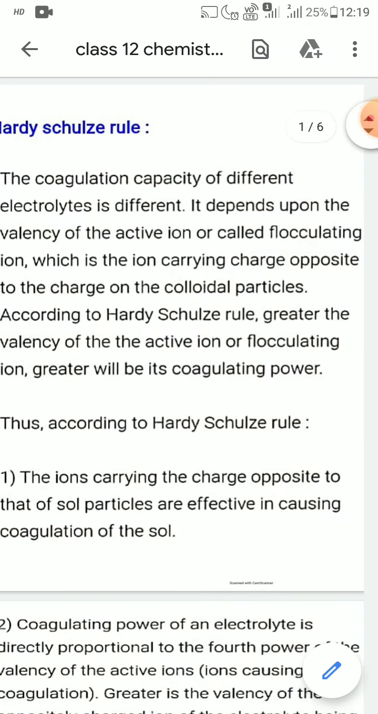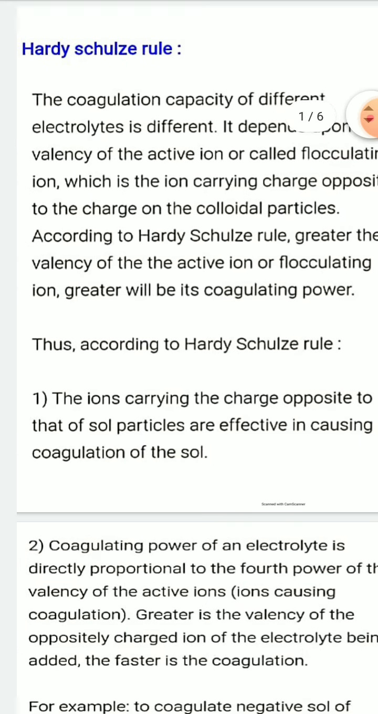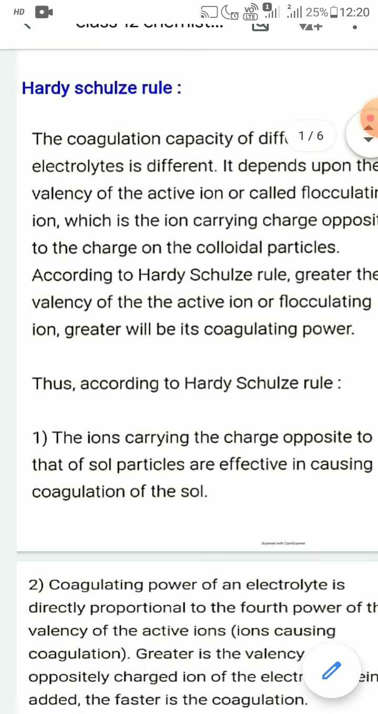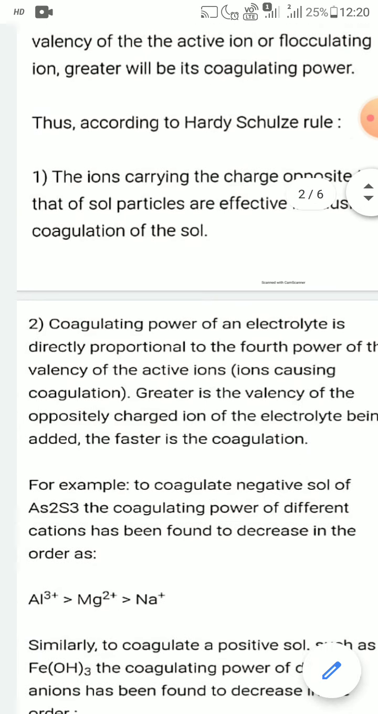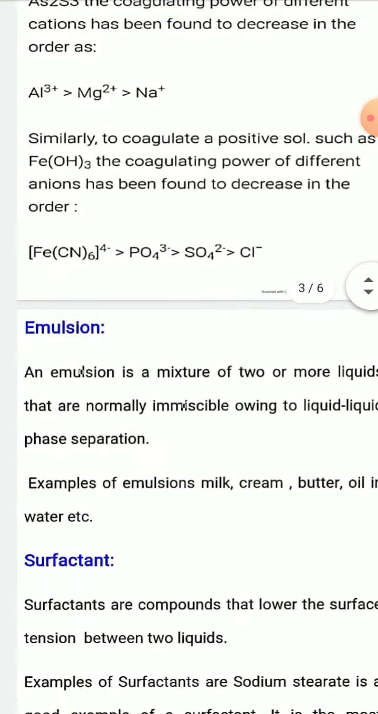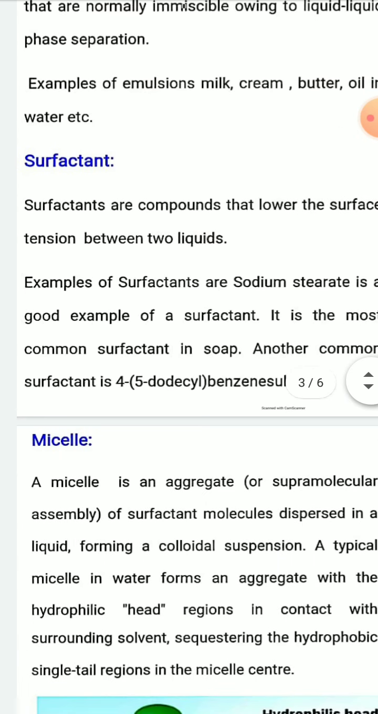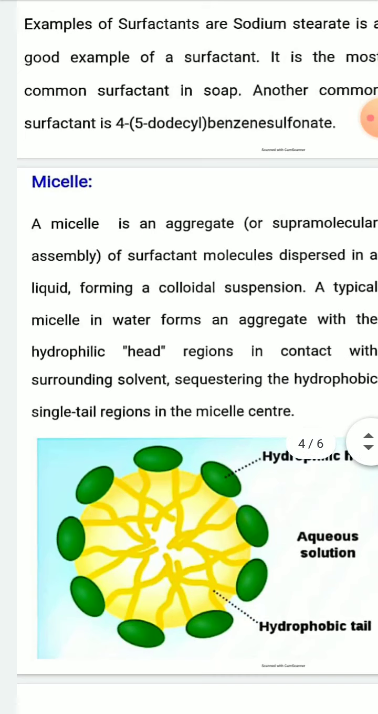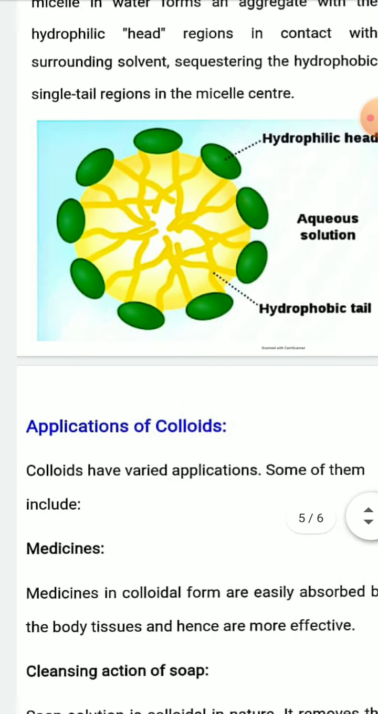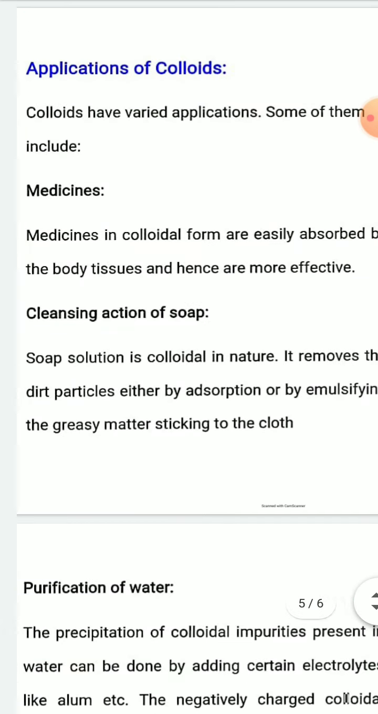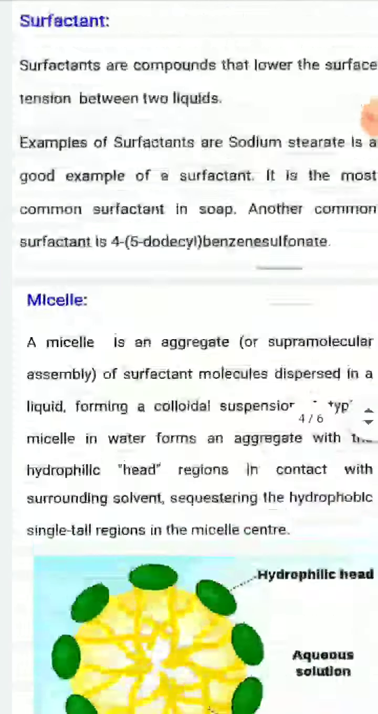You have to read about the Schulze-Hardy rule, or Hardy-Schulze rule, and emulsion, the definition of emulsion with example, the definition of surfactant with example, the definition of micelle with example, and applications of colloids.